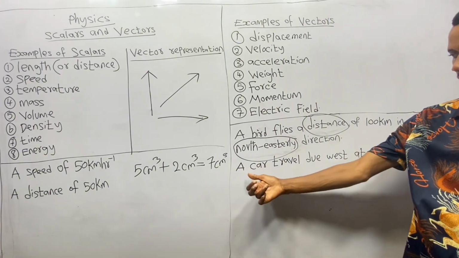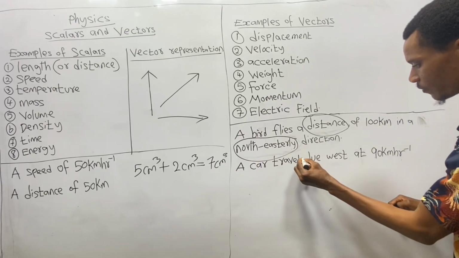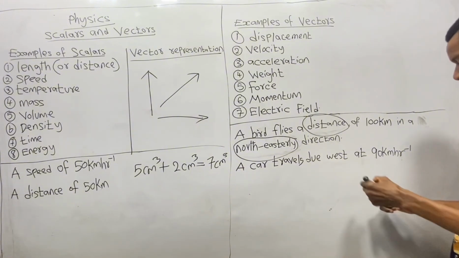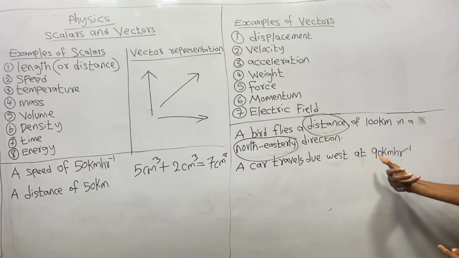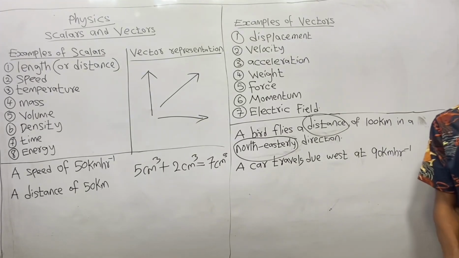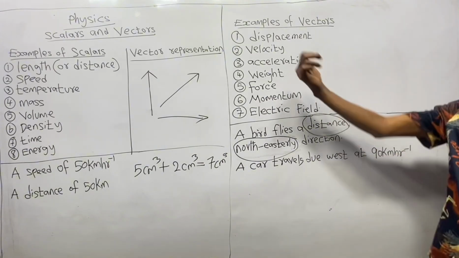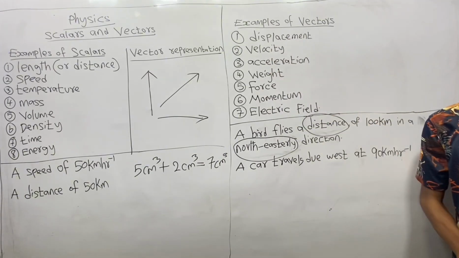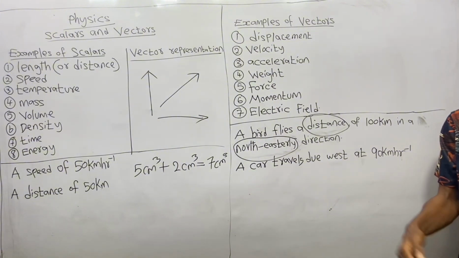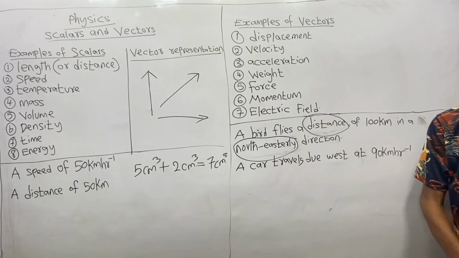Now let's use velocity to buttress our point on what vectors are too. So let's look at this second statement. A car travels due west at 90 kilometers per hour. This statement also describes a vector quantity, but this time around the vector quantity it describes is velocity. The question is, what is velocity? Velocity is speed in a specified direction.